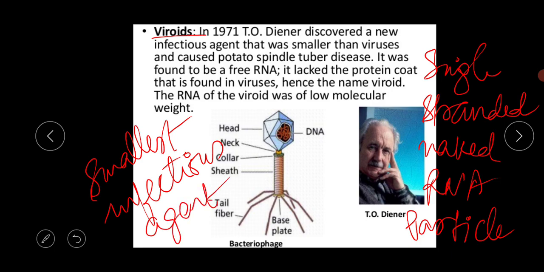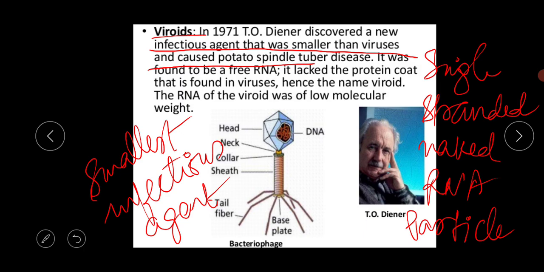The first viroid-caused disease studied was potato spindle tuber disease, and it was discovered by Martin in the year 1922. This transmissible infectious naked RNA entity was called viroid by Diener. In the year 1971, T. O. Diener discovered a new infectious agent that was smaller than viruses and caused potato spindle tuber disease.